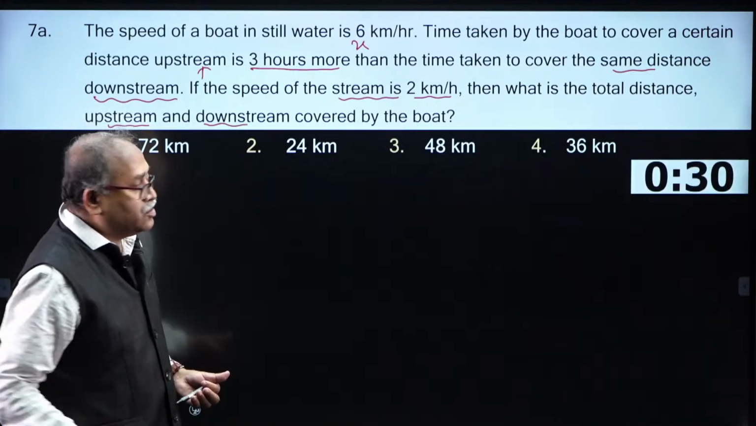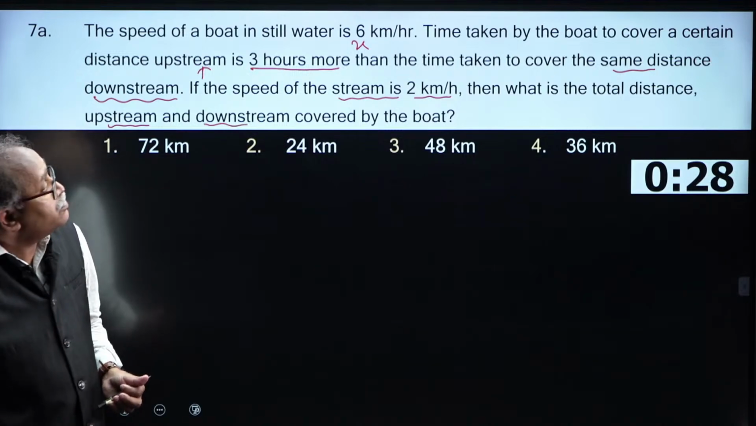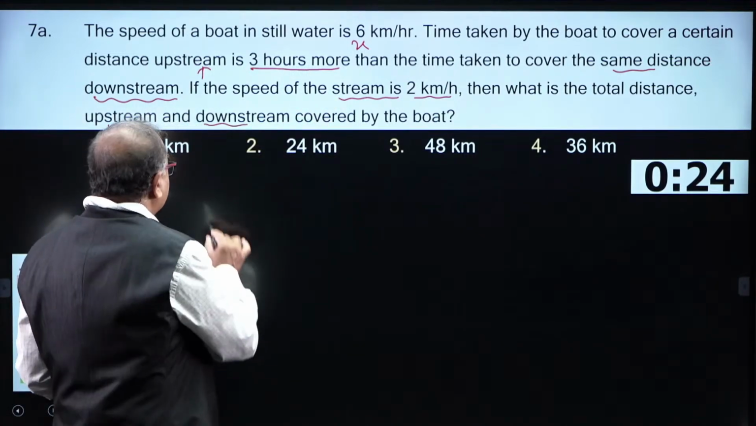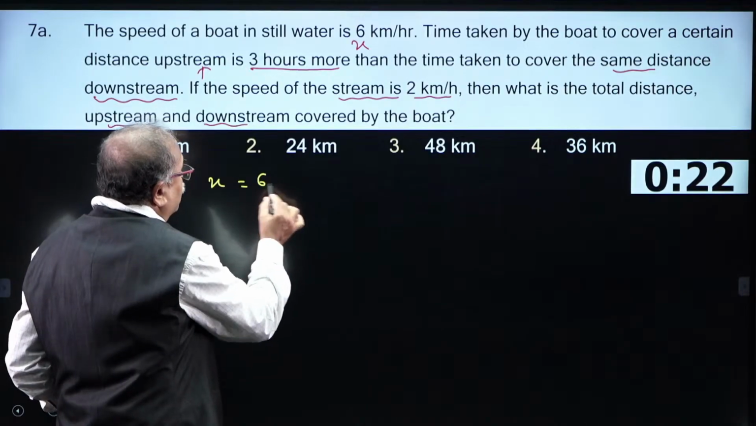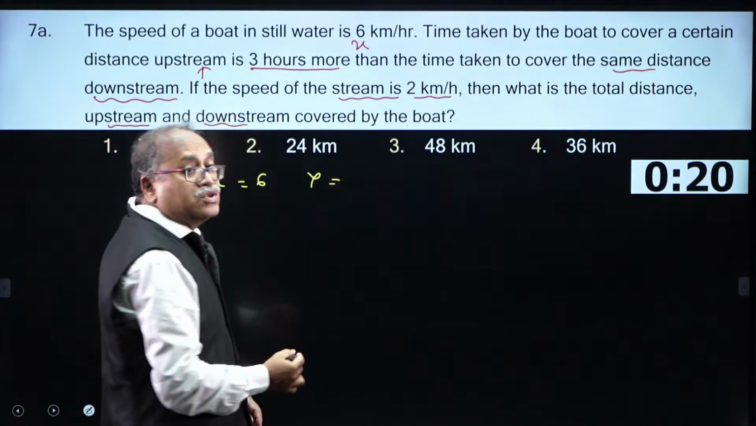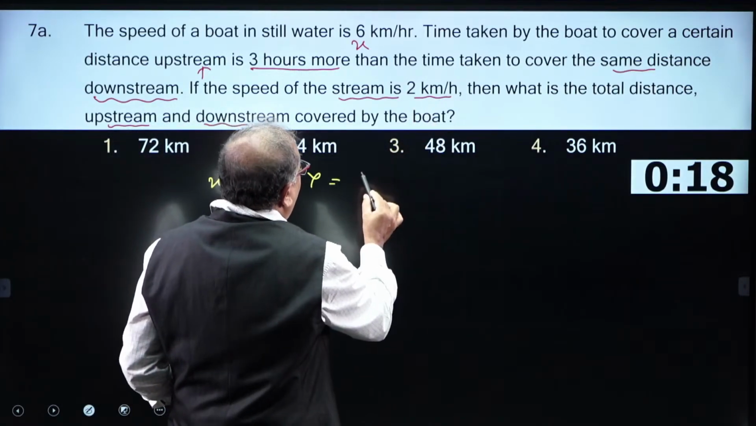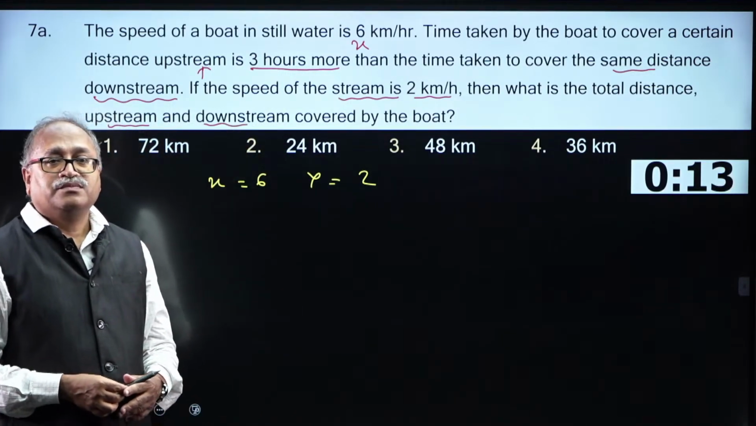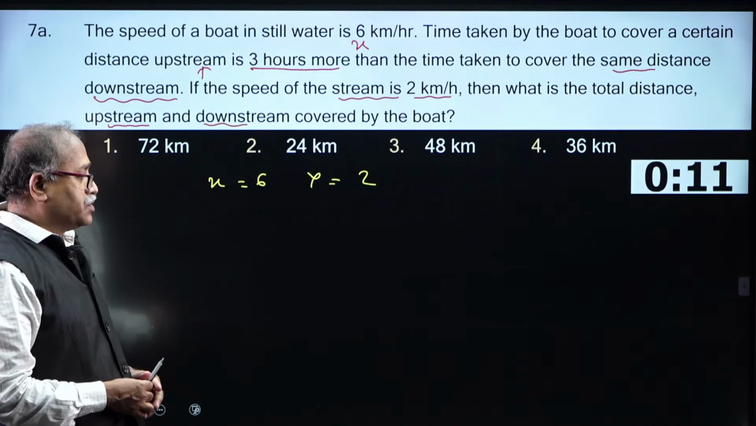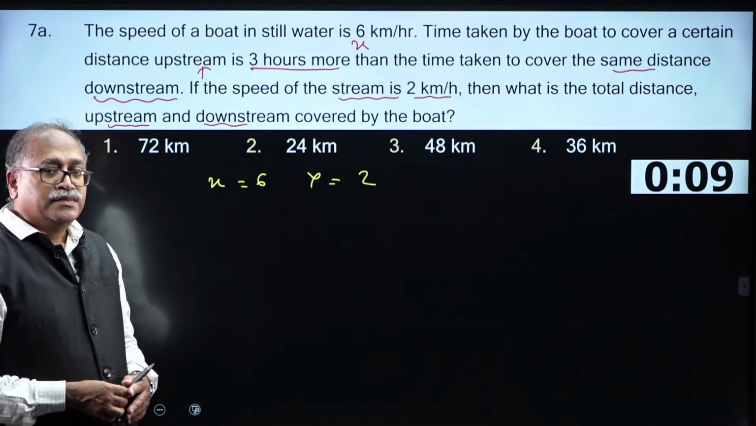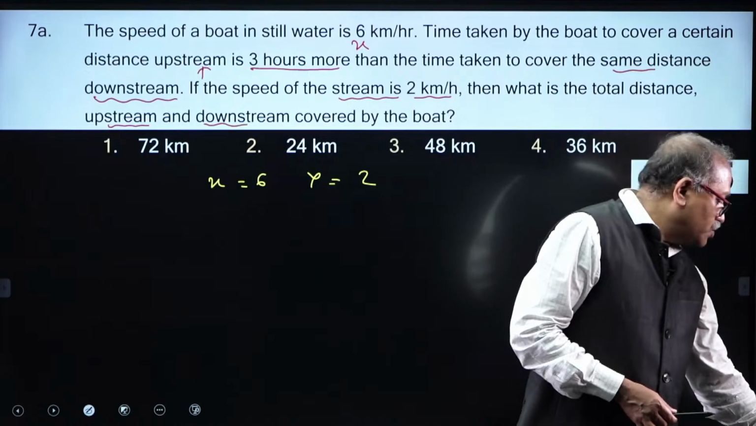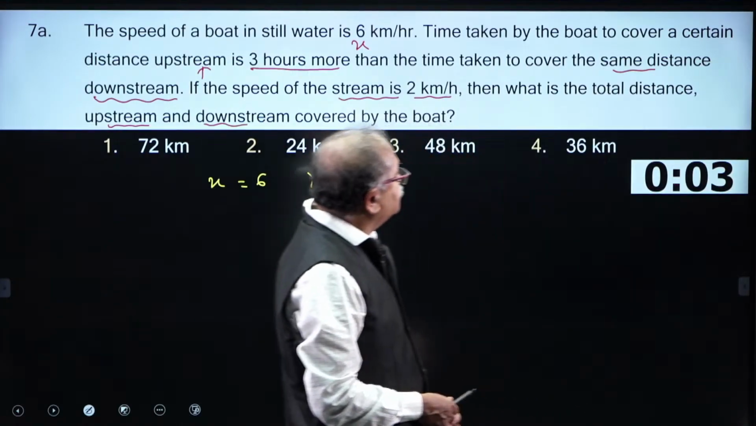I think you people are comfortable over here, because I know the x value is 6 and the y value, speed of the stream, which is 2. These two are given to us. How will you answer this question? Come on, friends, I am sure you will be able to answer the question.